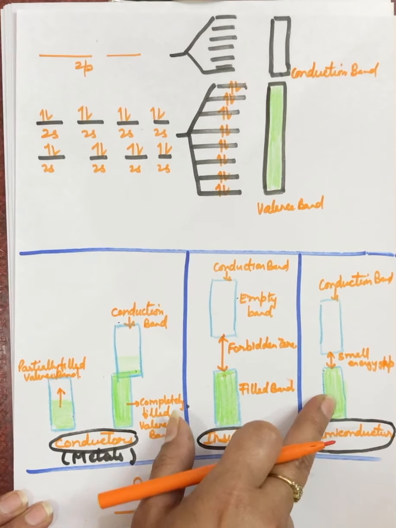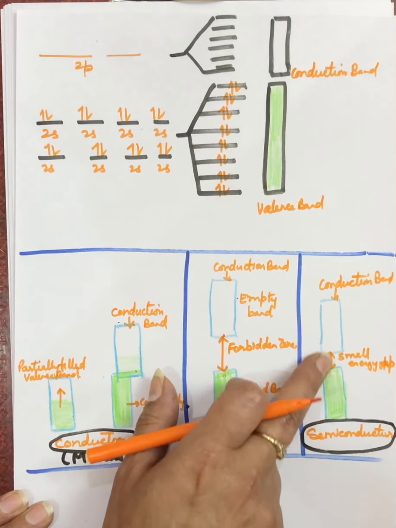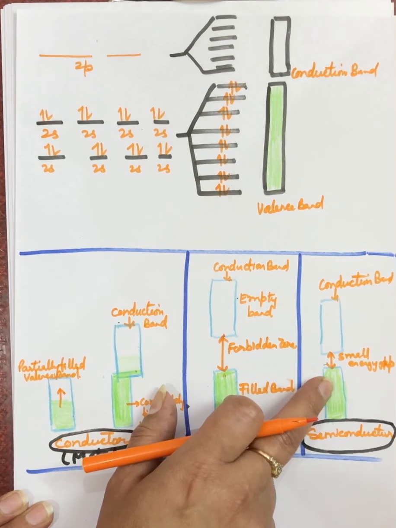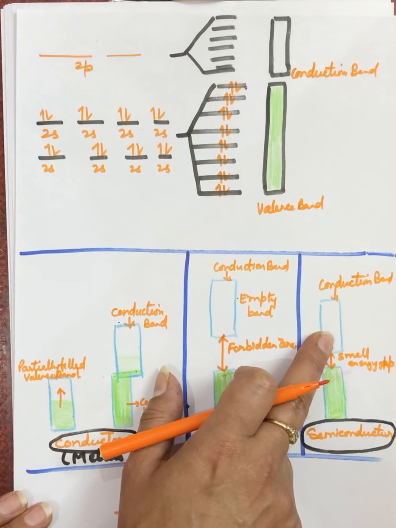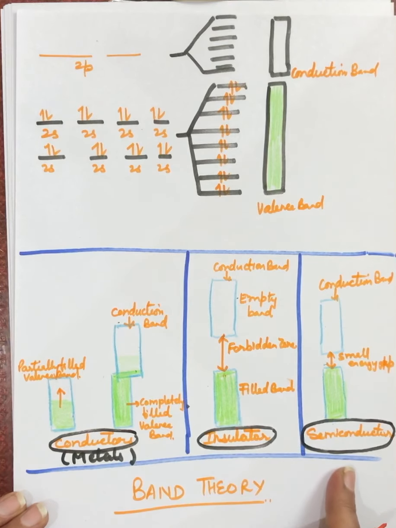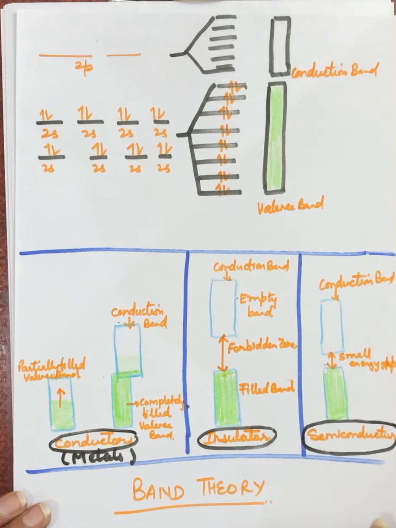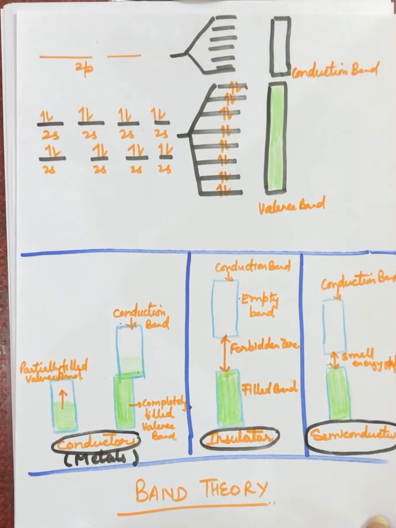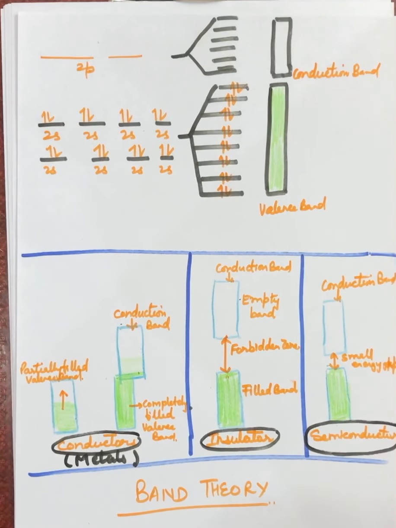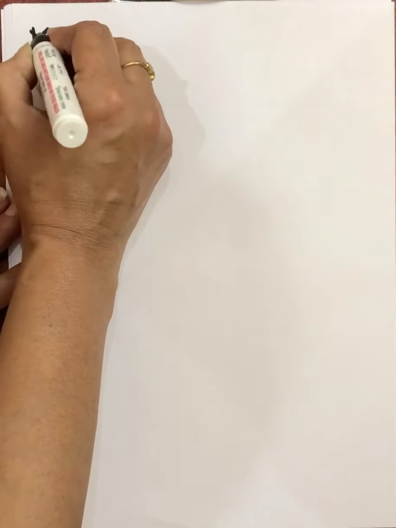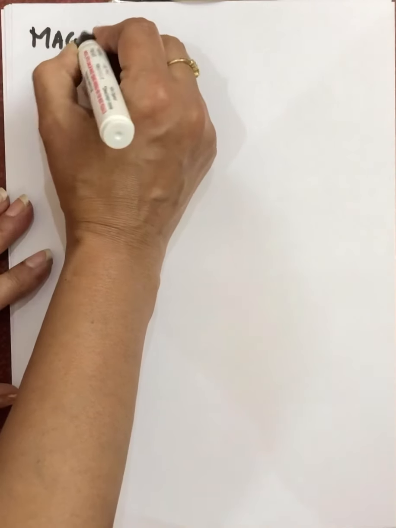And when between the valence band and conduction band there is a small energy difference, some electrons from this can reach the conduction band and hence this solid will become a semiconductor. So like this we can answer when the substances will be conductors, insulators and semiconductors. Now next topic, we have the last topic of the chapter, magnetic properties of solids.